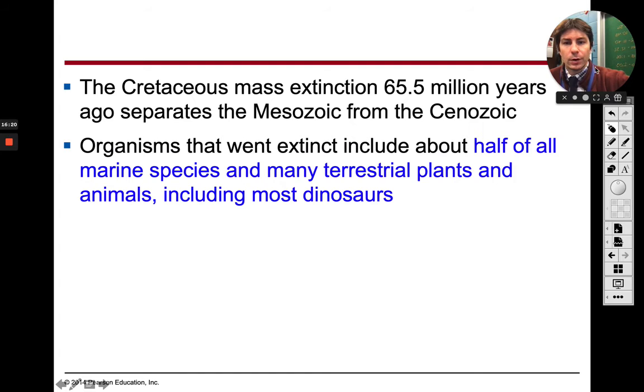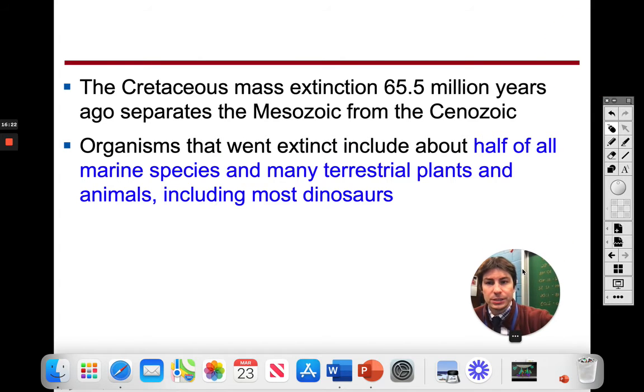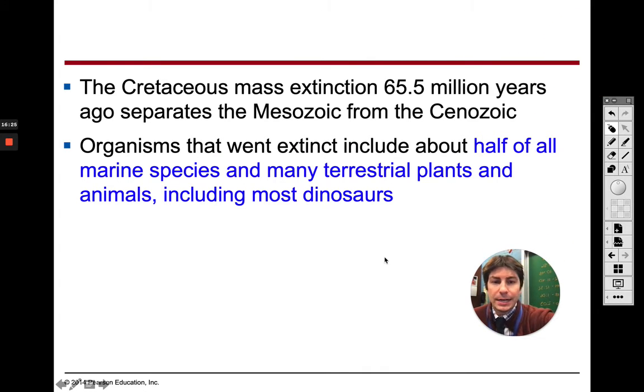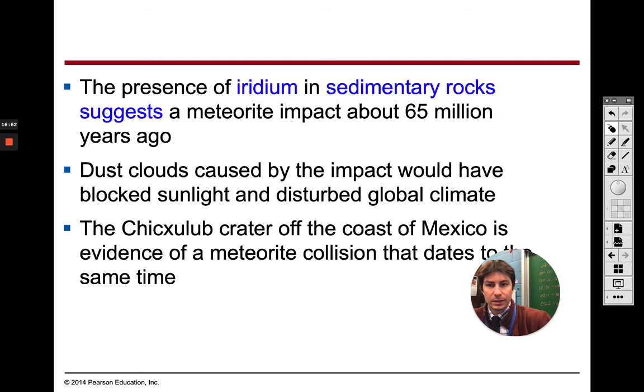Our second one we're going to go over was the Cretaceous mass extinction. And this one was between the Mesozoic and the Cenozoic eras. This was about 65 million years ago. This corresponds to when the dinosaurs became extinct. Half of our marine species became extinct, and most of our terrestrial plants and animals, dinosaurs, they also went extinct. And then after this, we had the rise of mammals.